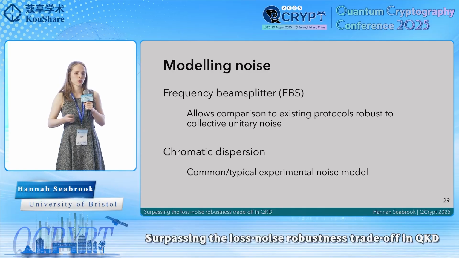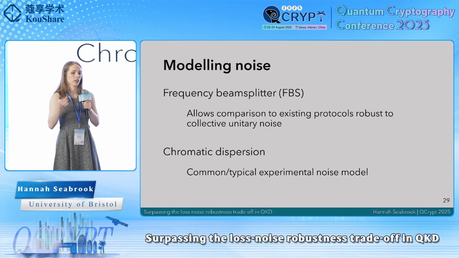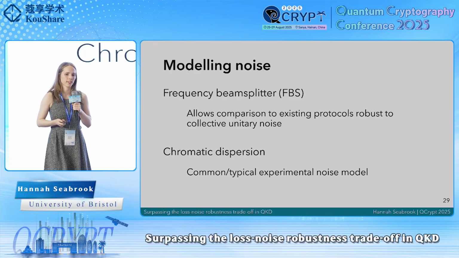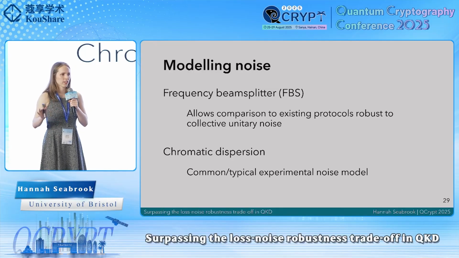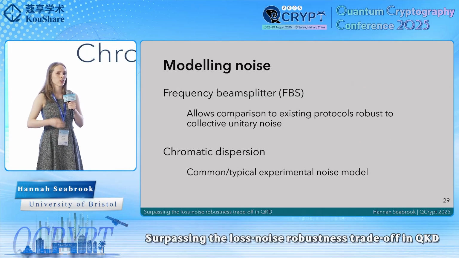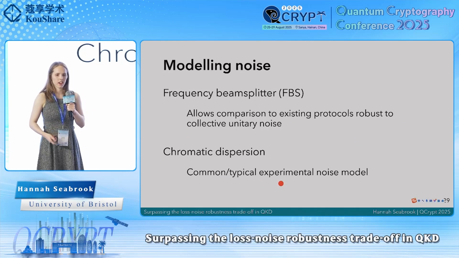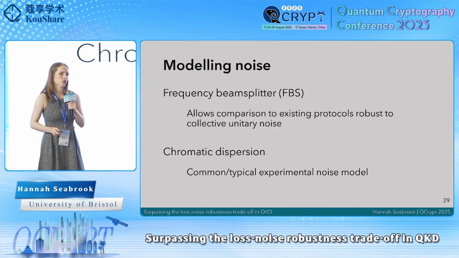For that reason, we also analyze our protocol under the chromatic dispersion model, which is a more experimentally expected type of noise. In the rest of this talk, I'll first present the results under the frequency beam splitter model, so that we can draw some comparisons between our scheme and existing schemes. And then at the end, I'll present the results of the chromatic dispersion channel.